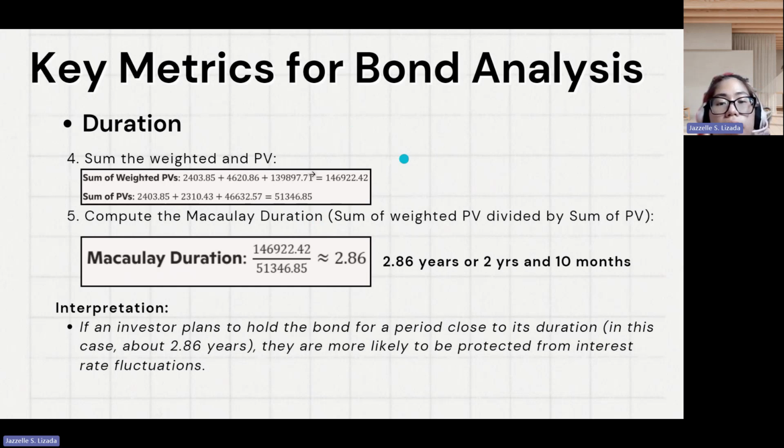And with that, we can now calculate the Macaulay duration by using a simplified formula, which is the sum of weighted PB divided by the sum of present value. So in our example, the Macaulay duration of the bond is 2.86 years, or 2 years and 10 months. Interpretation. So if an investor plans to hold the bond for a period close to its duration, which is 2.86 years, they are more likely to be protected from interest rate fluctuations.